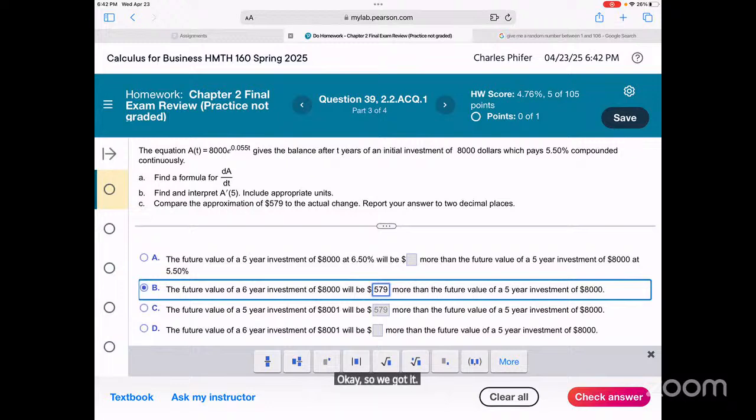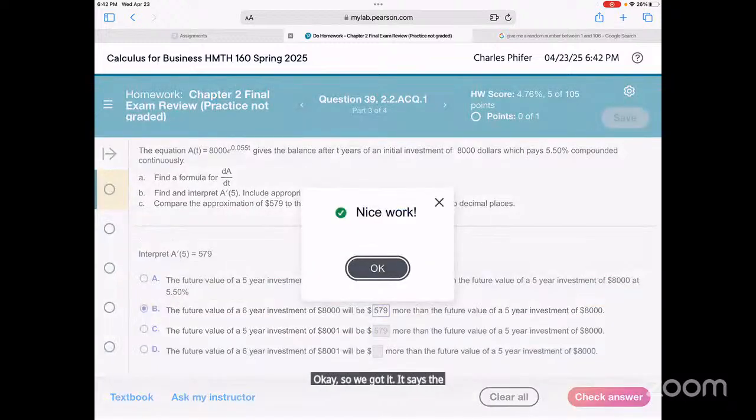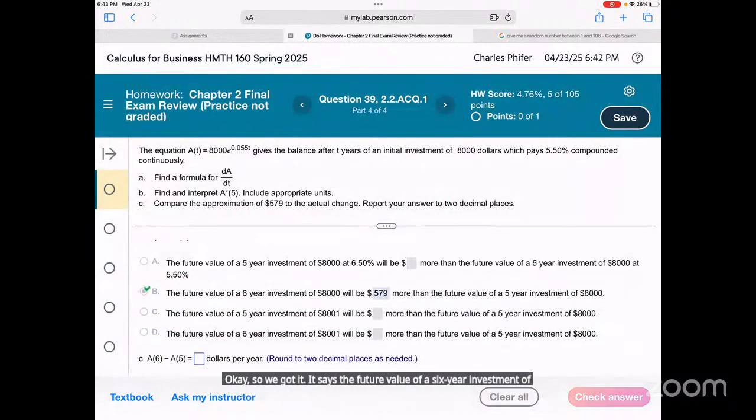Okay, so we got it. It says the future value of a 6-year investment of $8,000 would be $579 more than the future value of a 5-year investment at that amount. Okay, so basically the next year, how much more you'll get. So then A of 6 minus A of 5 per year, rounded to 2 decimal places.